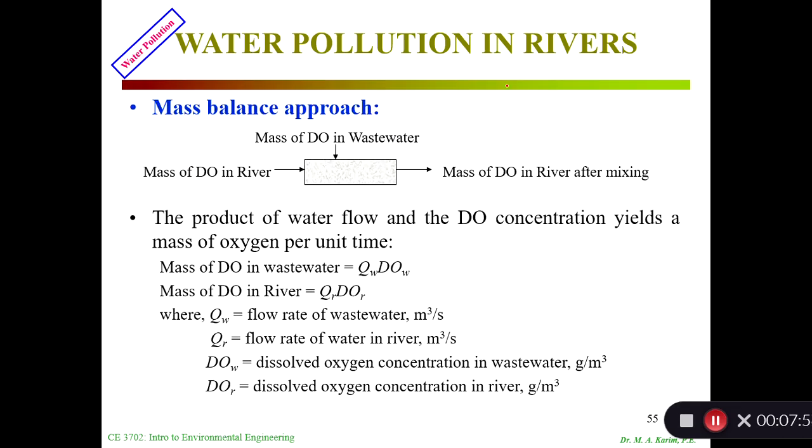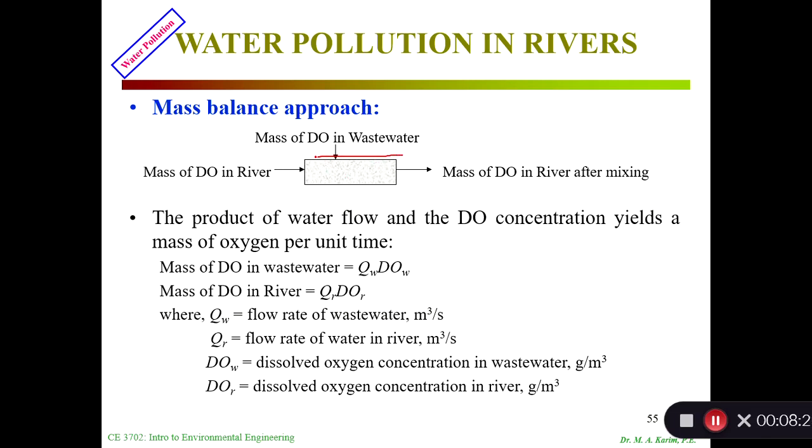Now, in order to develop this model, the streeter-phelps model, we use the mass balance approach. You are familiar with that. In topic 1, we discussed the mass balance. As an engineer, we have to have a background in mass balance and how to do it. I don't know, in fluid mechanics we do it, probably not that much, but here definitely. Consider the mass of dissolved oxygen in wastewater coming into a system.